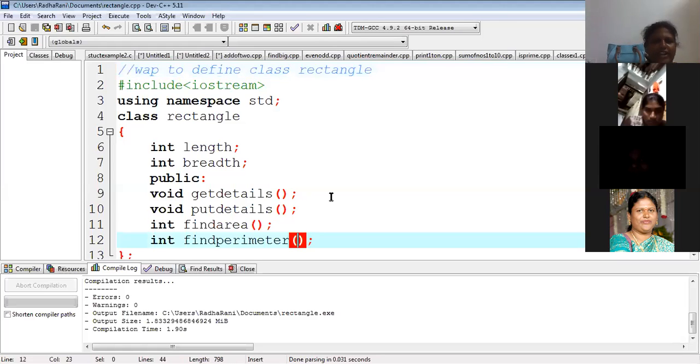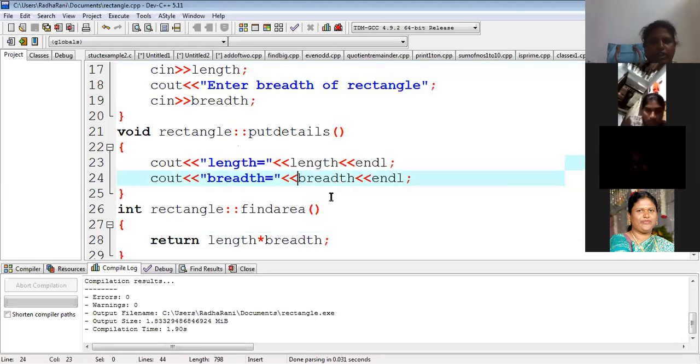So if you go with the program again, now we will see very nicely how we have designed the output. If I don't say endl here, if I say simply length, then you don't get this length message. Directly you will get it in this. Okay. That's the way of our wish.